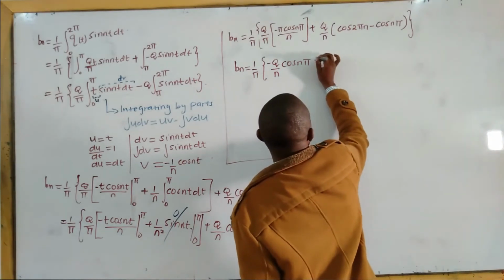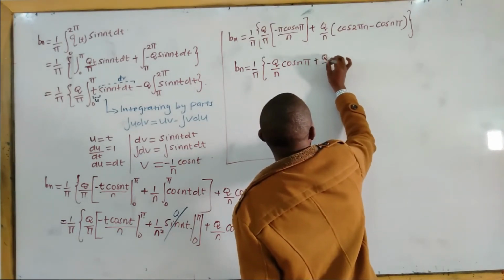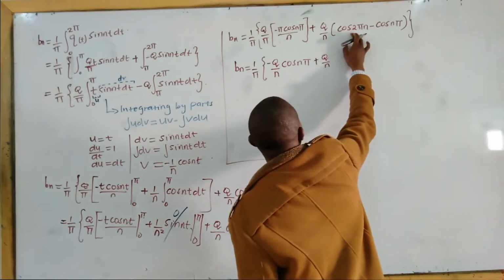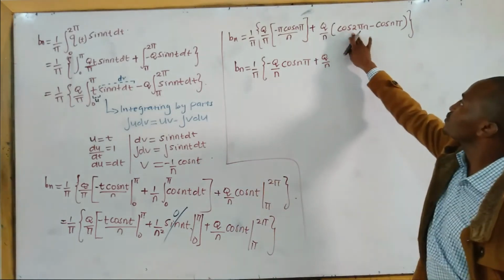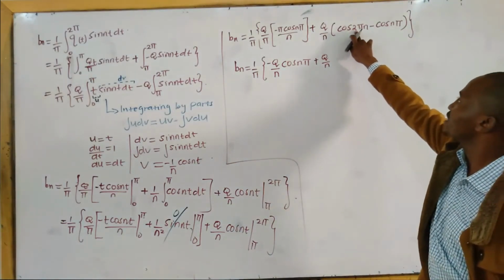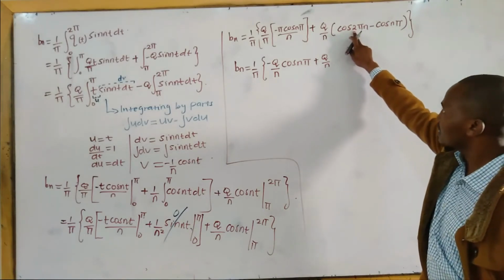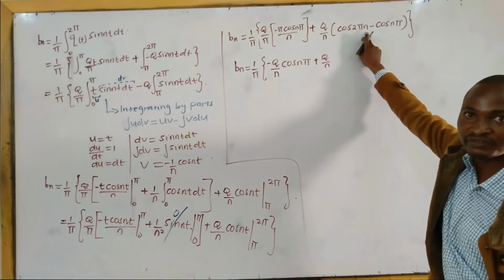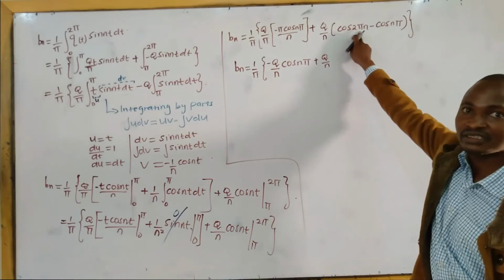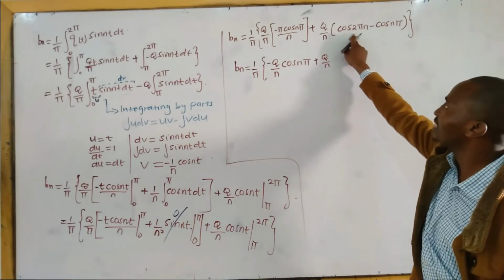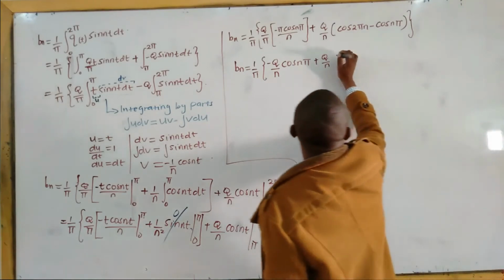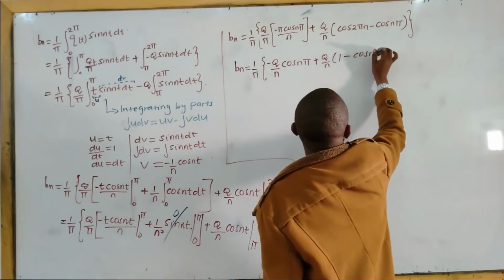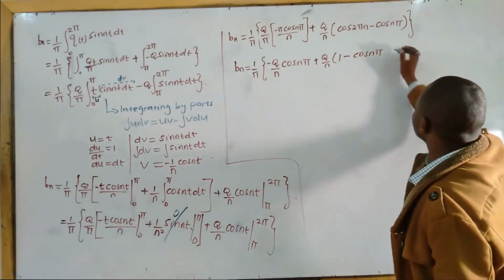Plus q all over n, cos 2n pi, which will always be positive 1. Because of these two, it will make this product to be even, and the cosine of an even multiple here is 1. So this is 1 minus cos n pi. I close that bracket.